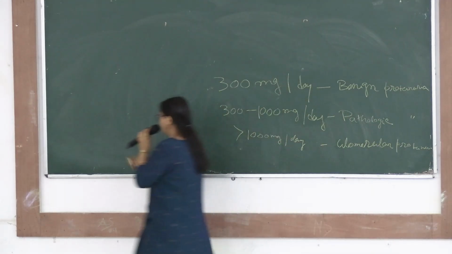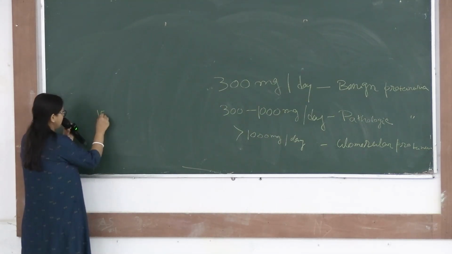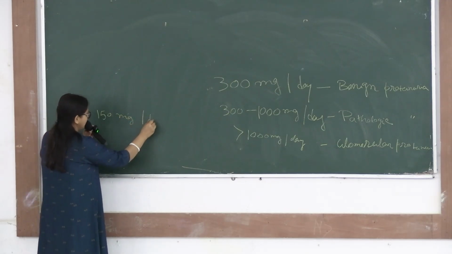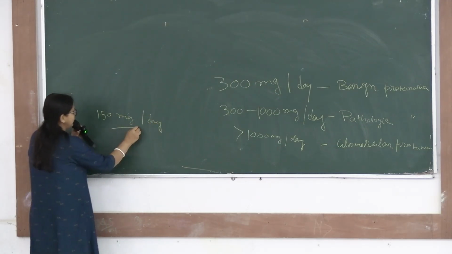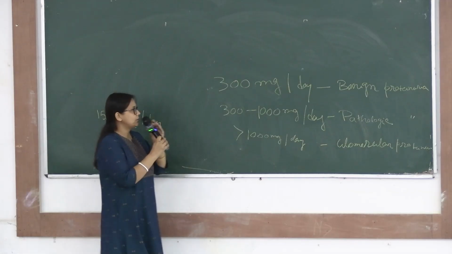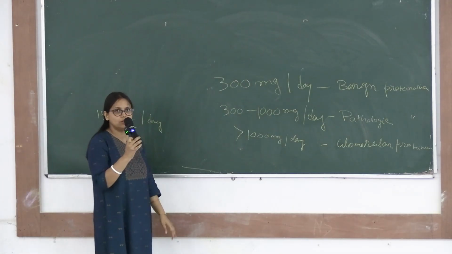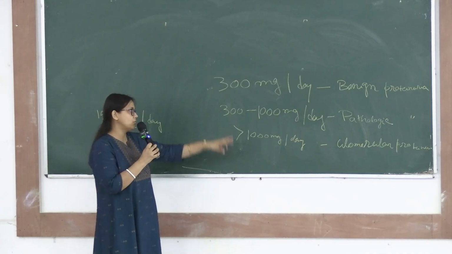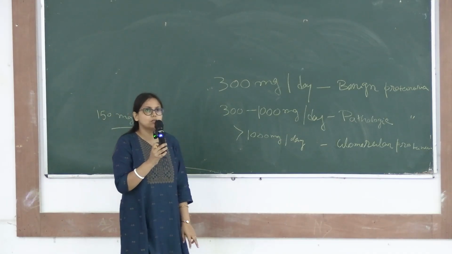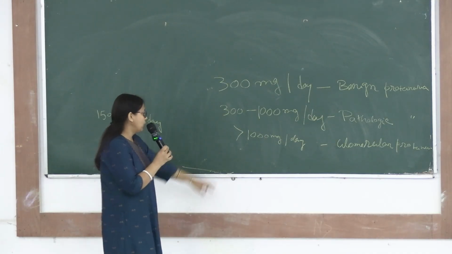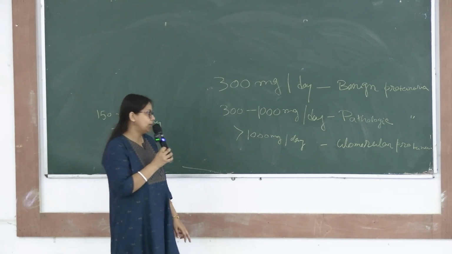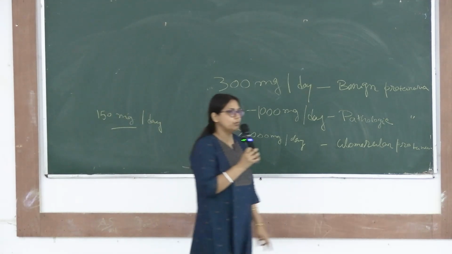So the normal amount is around 150 milligram per day. This is normal. When it is 300 milligram per day, then the condition is called benign proteinuria. When it is 300 to 1000 milligram per day, then it is called pathologic proteinuria. When it is greater than 1000 milligram per day or 1 gram per day, then it is called glomerular proteinuria.